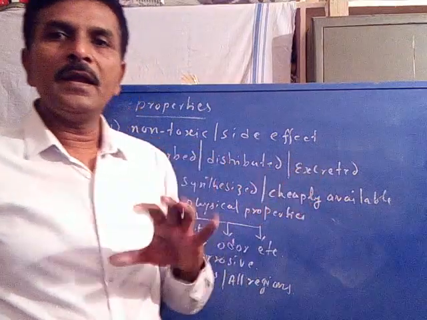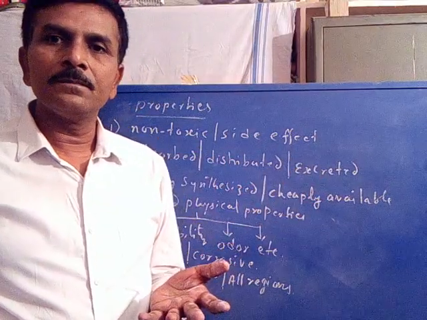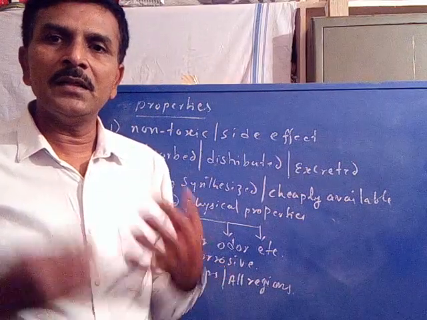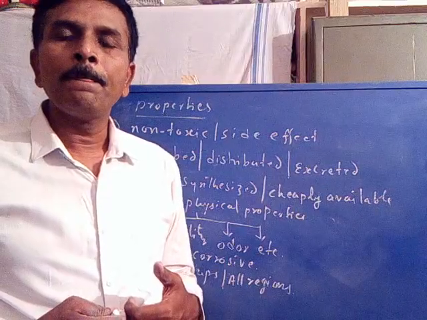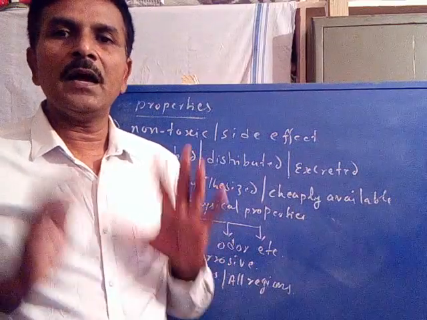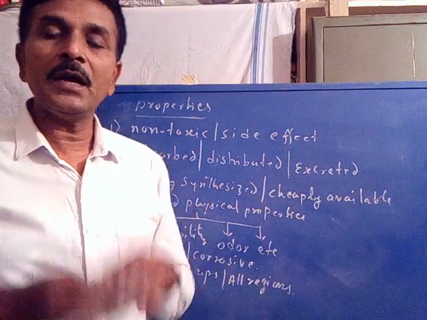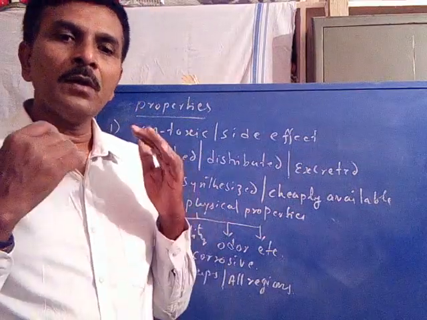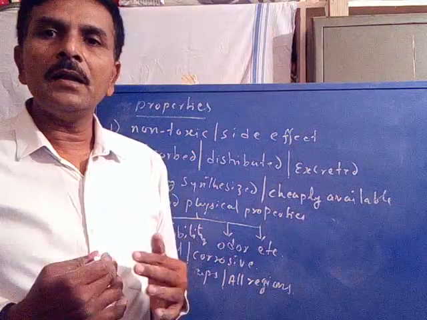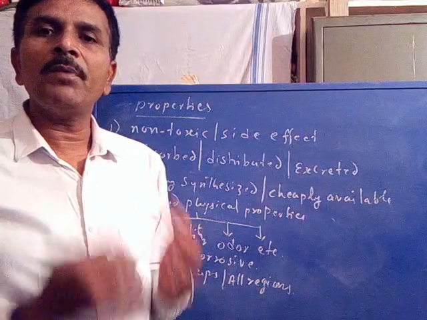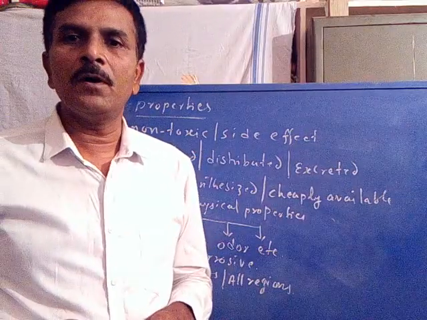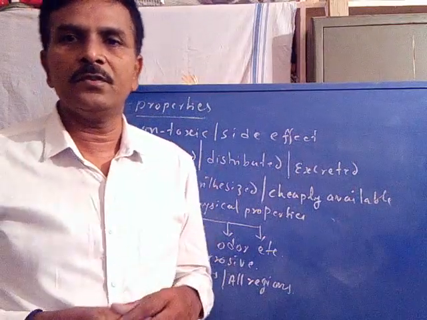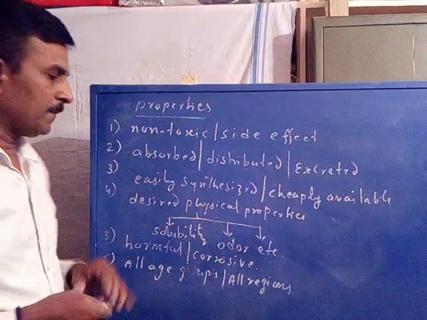Similarly, after showing its action in the human body, a drug must be excreted or eliminated from the body, otherwise it will produce some side effect. Therefore a medicine or a drug must have the property of easy excretion from the body, either through urine, sweat, or tears. So that is the second property.